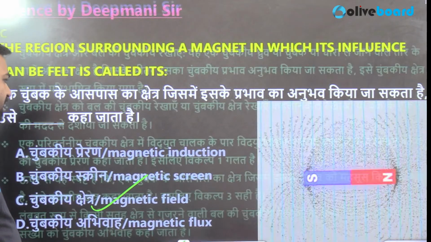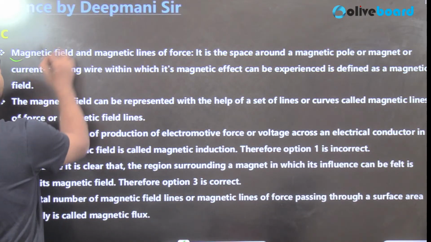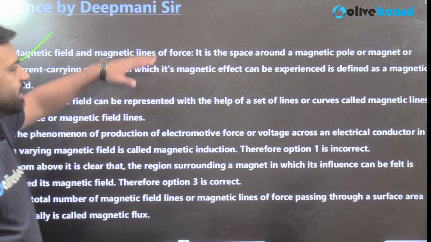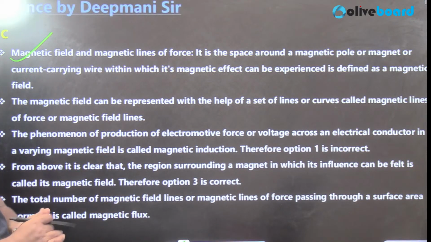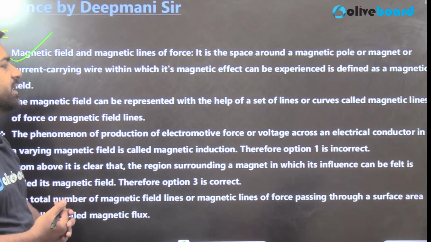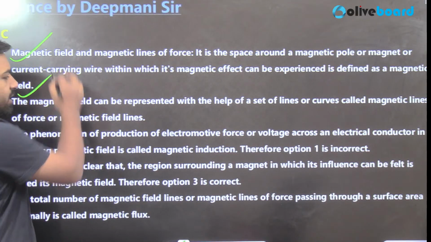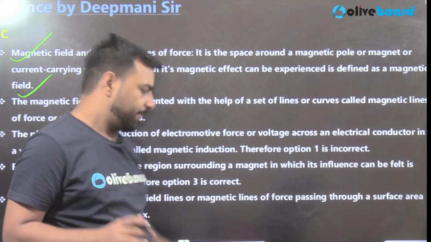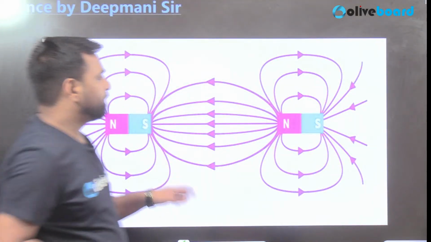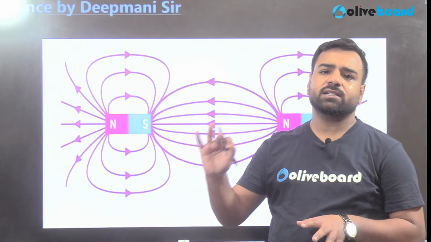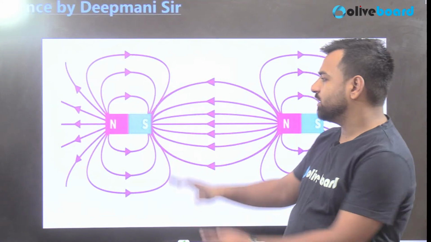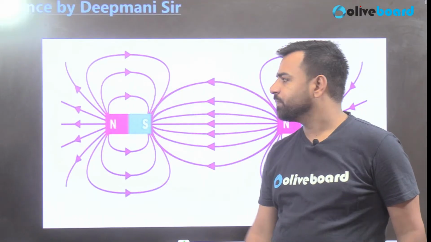So let's go into detail now. Magnetic field and magnetic lines of force. It is the space around a magnetic pole or magnet or current carrying wire within which its magnetic effect can be experienced, and that's defined as the magnetic field. So guys, yes, one more thing. Just have a look over here. In this image, I'm going to explain three things which are very important to understand. First of all, this is a bar magnet that is present in front of you.